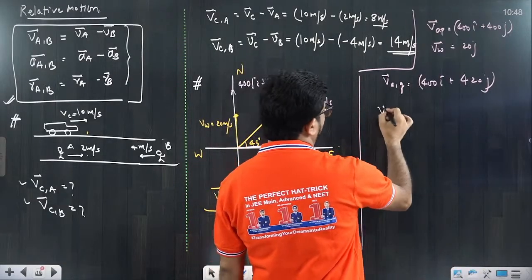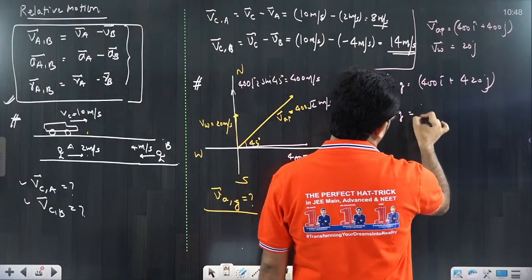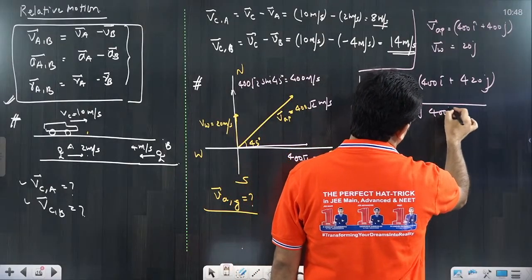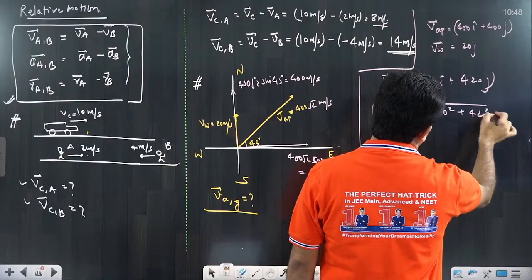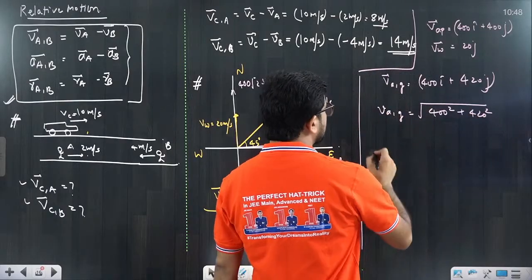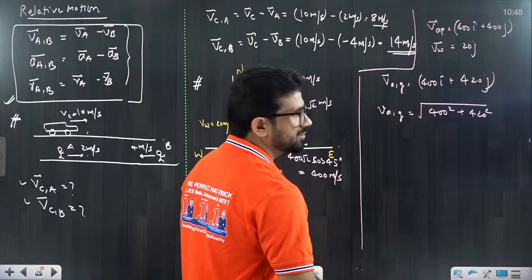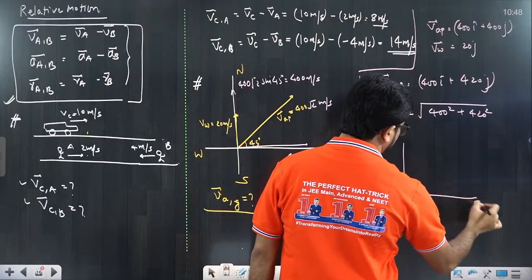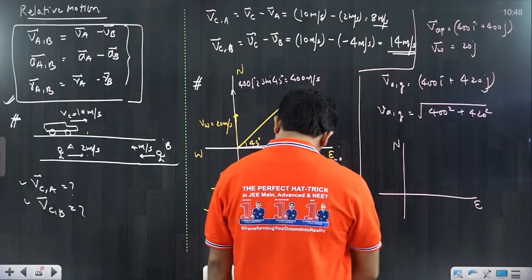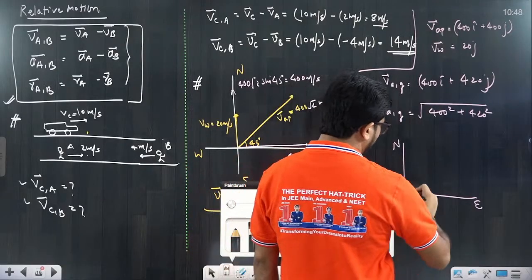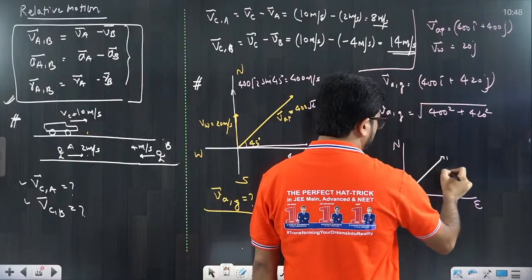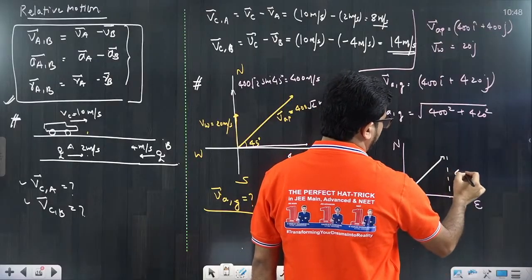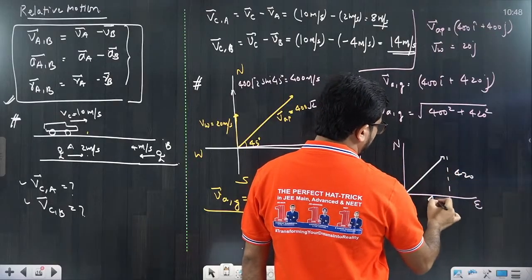If you want to find the magnitude of the aeroplane with respect to ground, that would be under root of 400 square plus 420 square. You can solve it, I am leaving it for you. The second thing is the angle. If you see the angle, this will be very clear. Suppose this is east direction, this is north direction. So the final velocity would be somewhere here. In north direction, that is 420. In east direction, that is equal to 400.